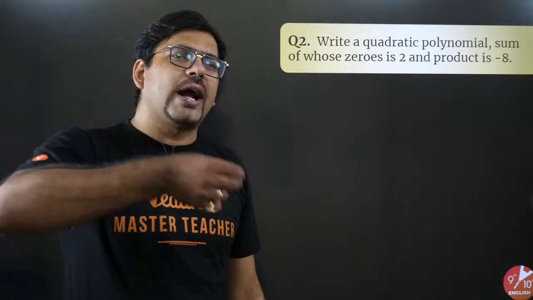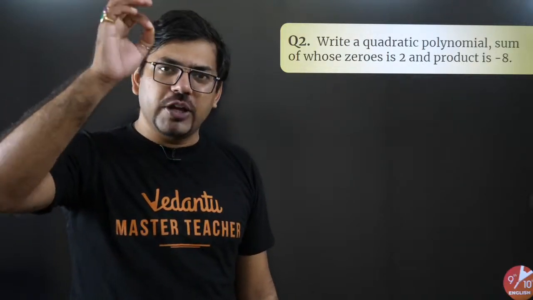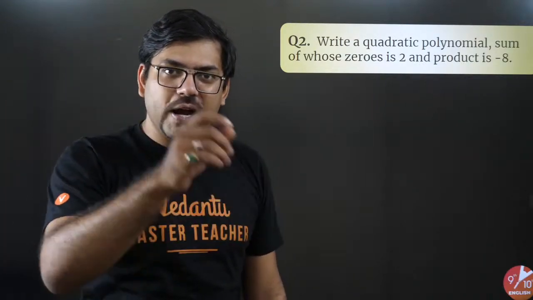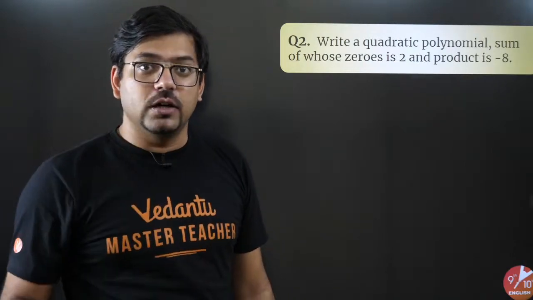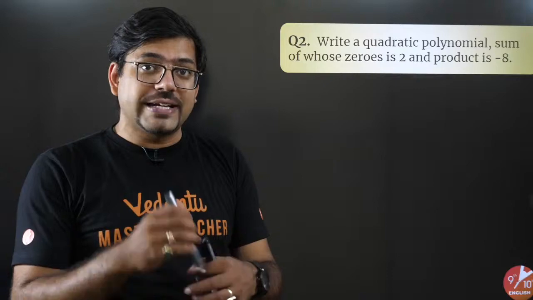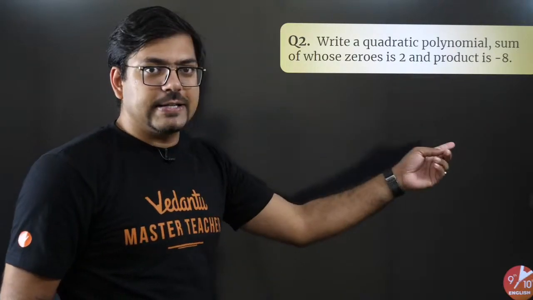Can you just look at it and tell me the solution? Man, we all know the formula. x square minus sum times x plus product. Who is giving me the answer? Don't write it on your copy. Just one marker, one line answer.